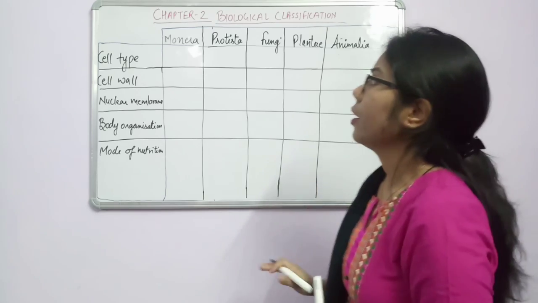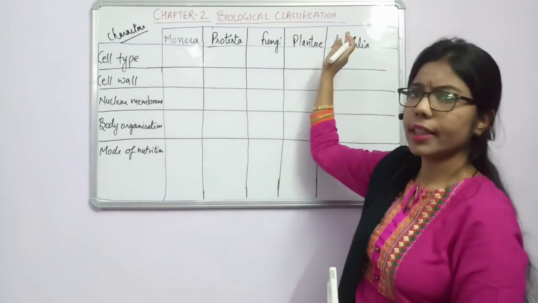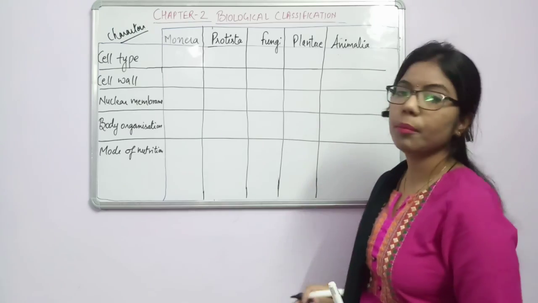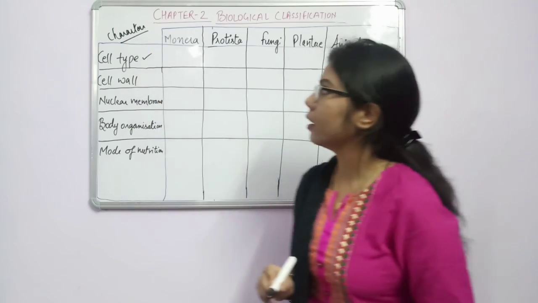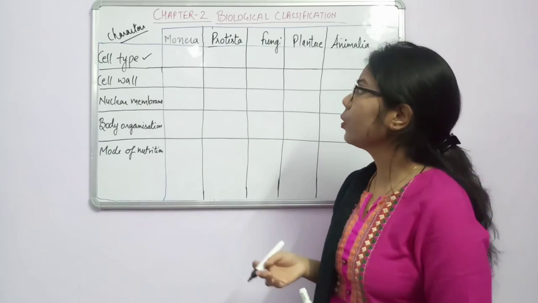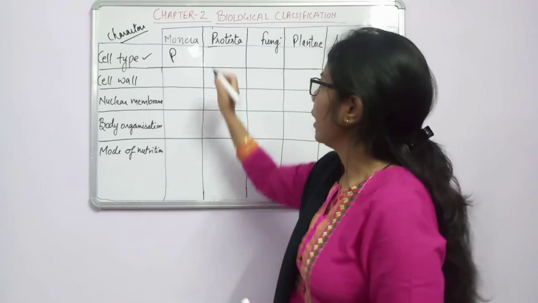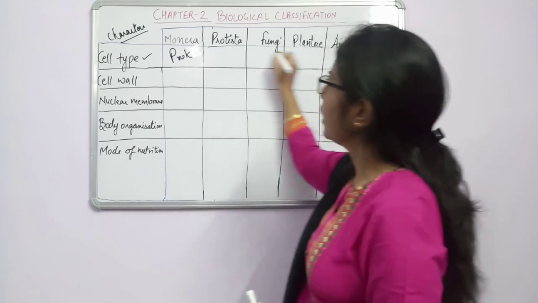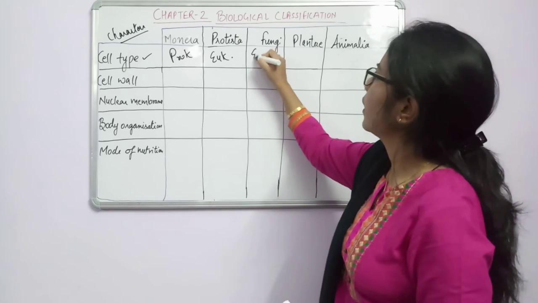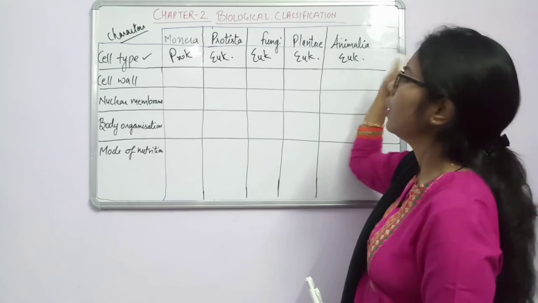which we have covered till now. Okay, so these are some characters. Characters of what? Characters of different kingdoms. These are the 5 kingdoms: Monera, Protista, Fungi, Plantae and Animalia. In front of you we will complete this table here. Cell type. If you compare the cell type of all these kingdoms, prokaryotic or eukaryotic. So the cell type in case of Monera will be prokaryotic. Fine. And from here what will happen? There will be eukaryotic. So Protista is what? Eukaryotic, true nucleus is there. Fungi is eukaryotic. Plantae is also eukaryotic, and Animalia is also eukaryotic.